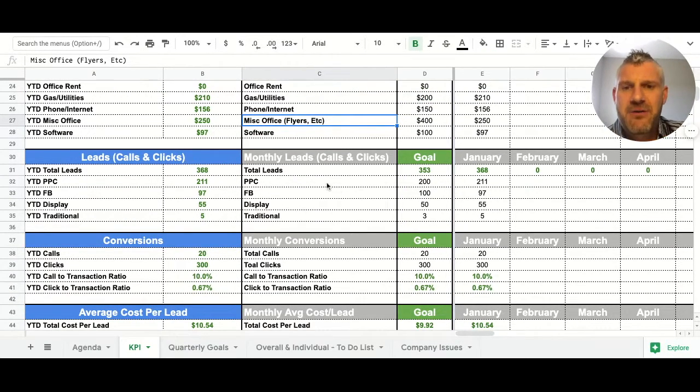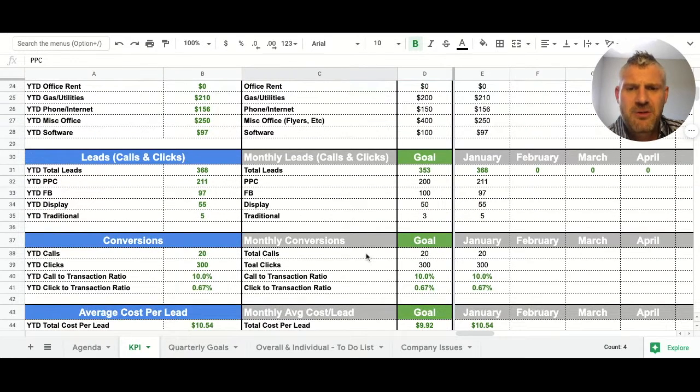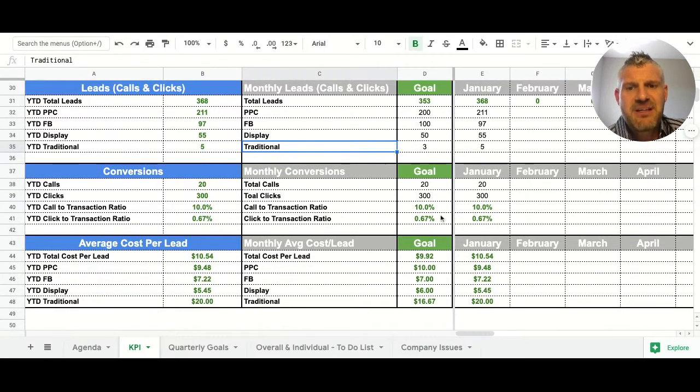And then we have leads. So we've broken them down into the same buckets here on our boilerplate version of the ways that we're investing in ourselves from a marketing standpoint. If we have leads from elsewhere, I guess we'd put a row in here. But for right now, we put those in here. And then what we have is a total amount of calls driven, and a total amount of clicks driven, and then a click to transaction ratio, which is automatically calculated again, and is driven by how many transactions we get based on how many clicks we get from our traffic.